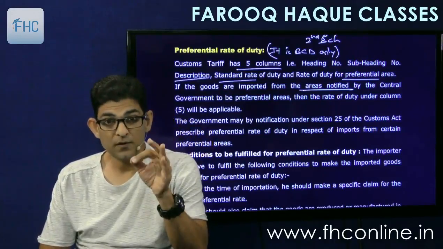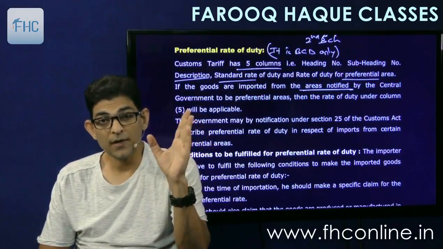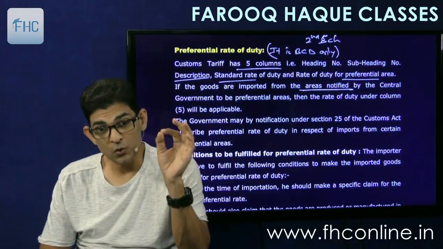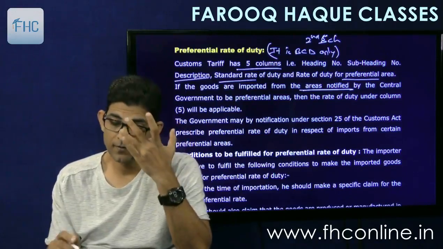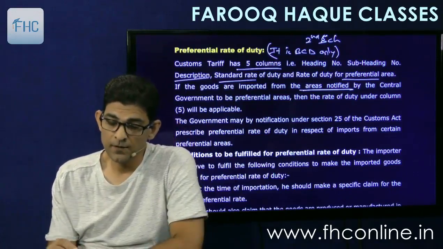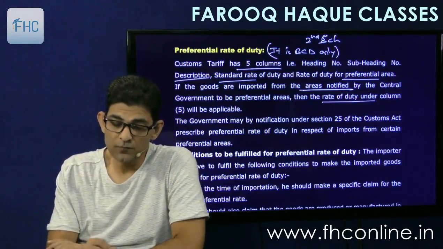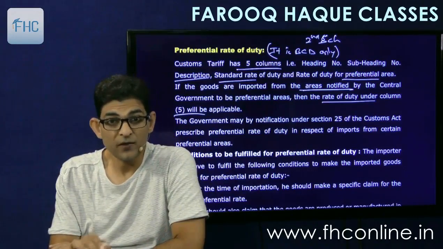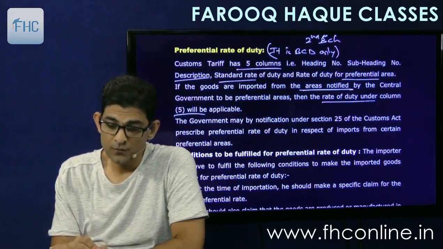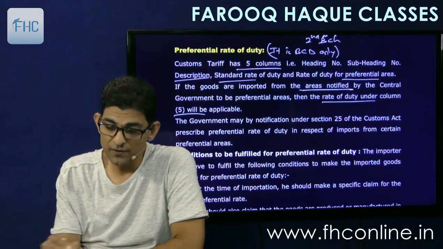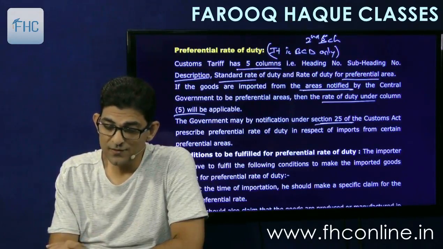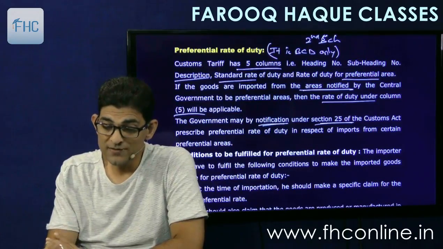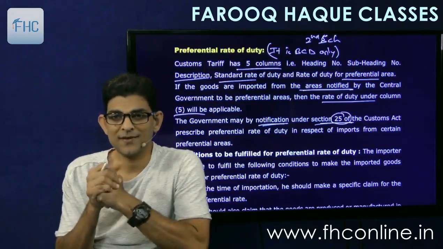It is up to the government to announce any area as a preferential area for particular goods. Okay. Then the rate of duty under column 5 will be applicable. Instead of column 4, you will have to apply column 5 rate. The government may by notification under section 25. So, this notification is issued under section 25. Okay. 25 is the exemption section.